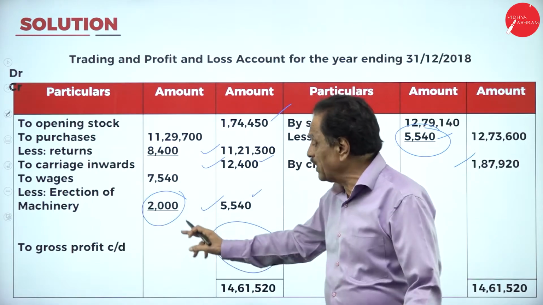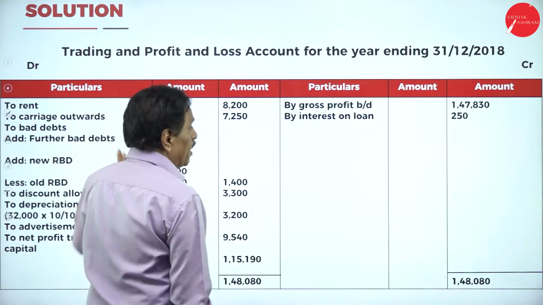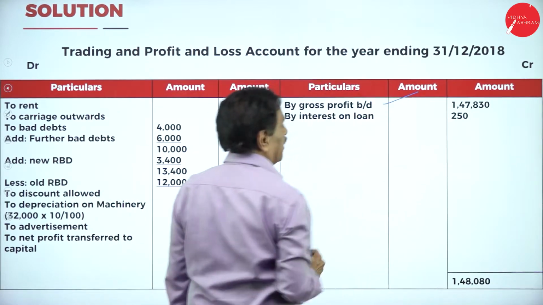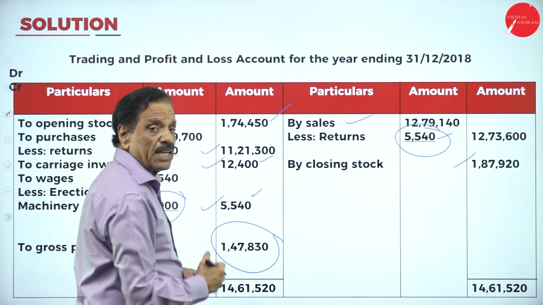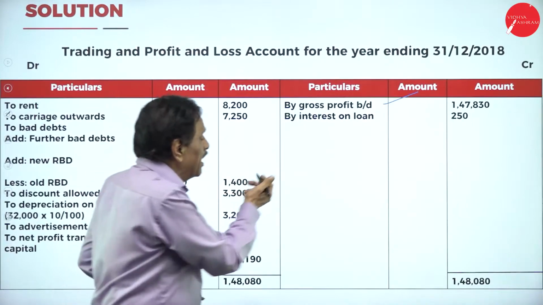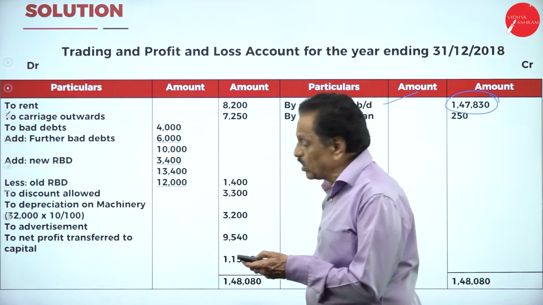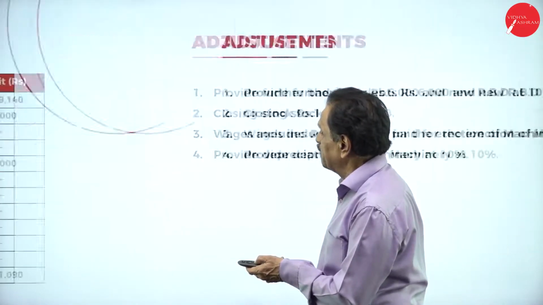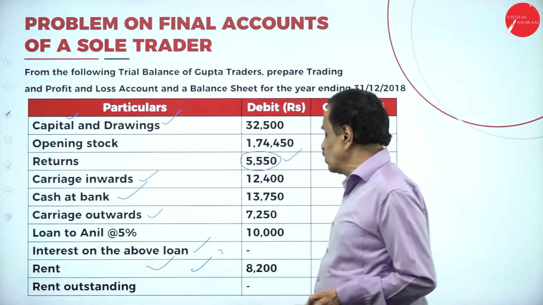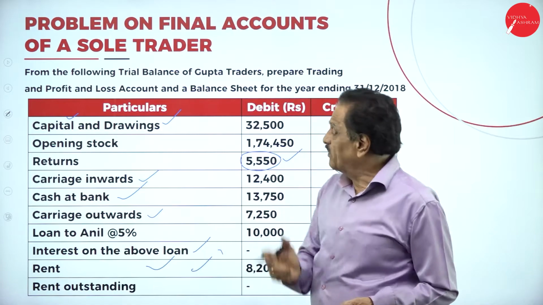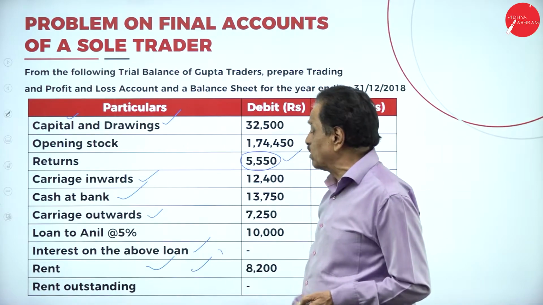We'll move on. This will be transferred to the profit and loss account. We have to prepare the profit and loss account. Gross profit is taken from the trading account. I can show you how it will come. In the trading account, 1,47,830 is there. It is transferred to the profit and loss account here. Then rent paid, how much is there? 8,200. If you see the trial balance, you can understand. Rent paid is 8,200. That will come on the profit and loss account debit side. Then carriage outward will also come on the profit and loss account debit side.